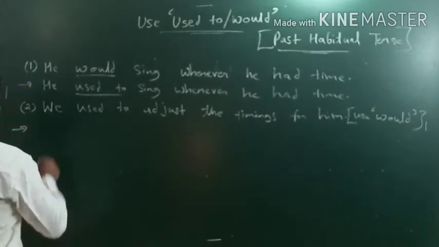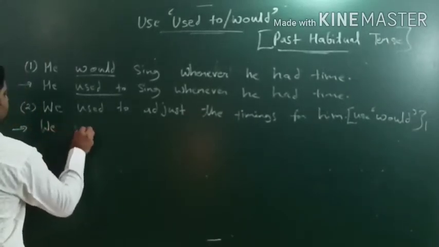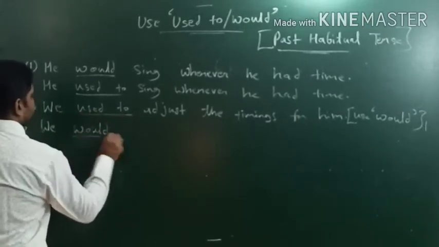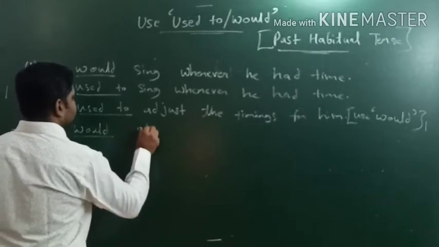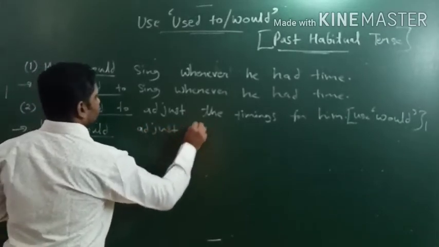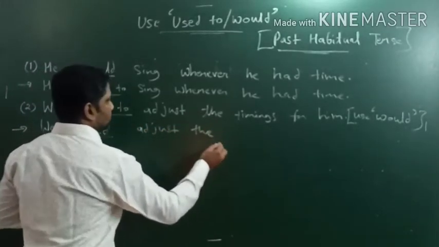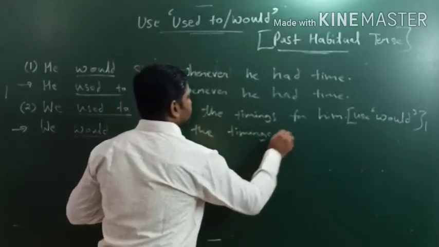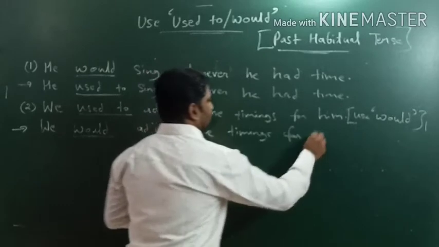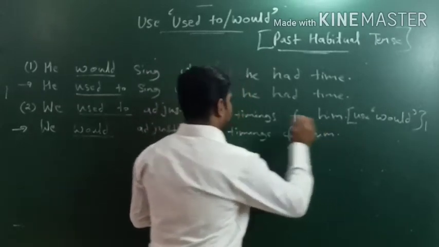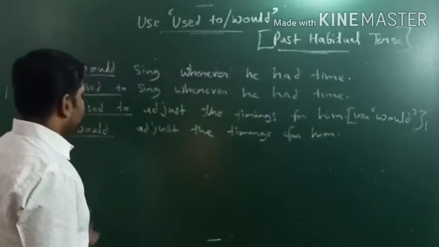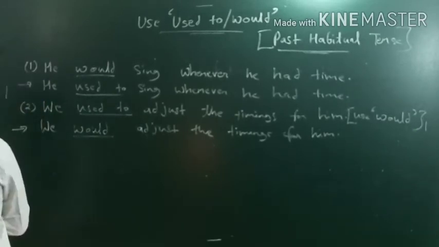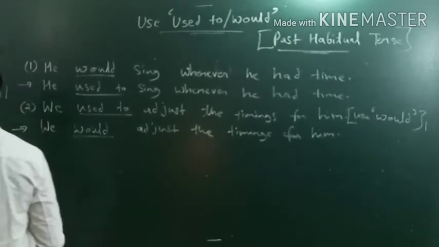So how will we deal with that? In place of used to we will use would. We would adjust the timings for him. Okay, so we would adjust the timings for him. Okay, let's check out a few more examples.